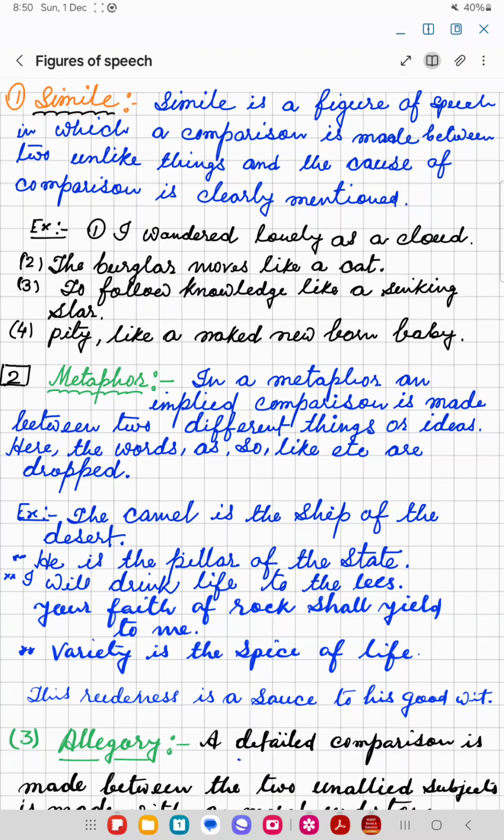For example, the camel is the sheep of the desert. So here the camel is compared to a sheep, but the cause of comparison is not mentioned. He is the pillar of the state, means he is as strong as a pillar. Okay, so instead of mentioning the strength, indirect comparison is made. I will drink life to the lees. Variety is the spice of life.